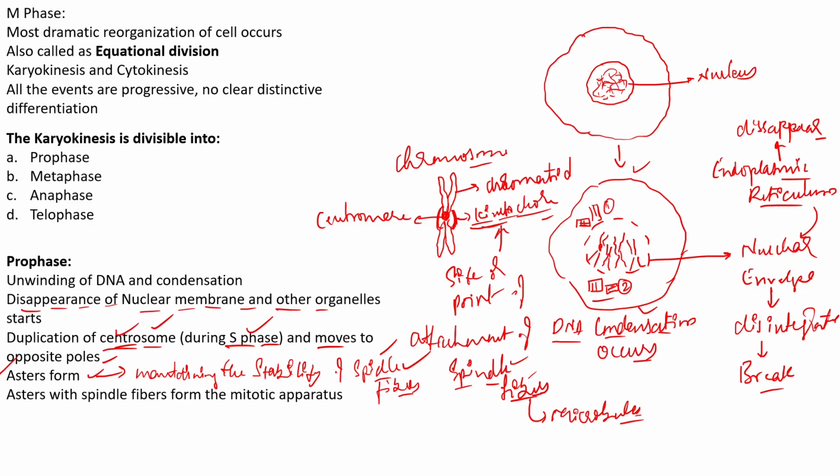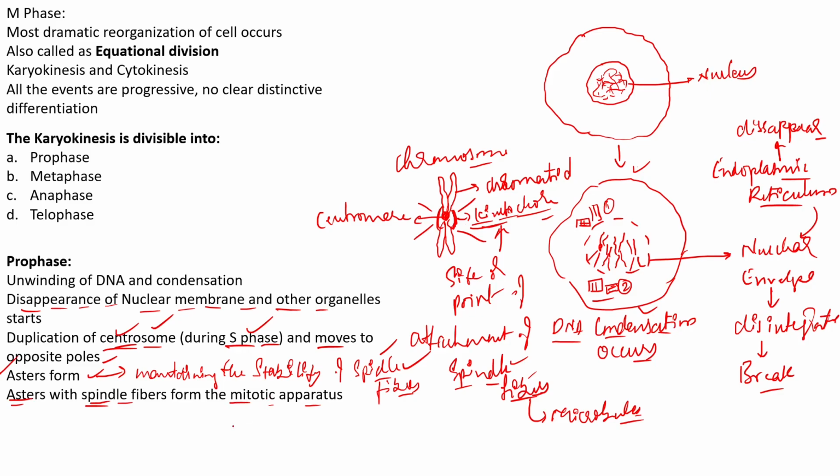Along with the asters, one more structure is observed, called the spindle fibers, and these spindle fibers are mainly attached to the kinetochore of the chromosome. If you consider aster and spindle fibers together, they form the apparatus called the mitotic apparatus.